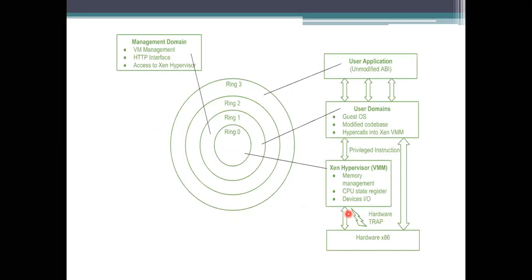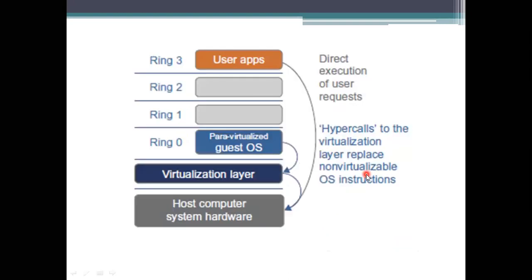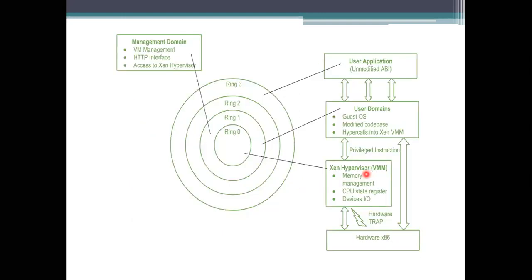So in previous diagrams I also mentioned rings. What are these rings for? We need to know. Here this ring is for the Xen hypervisor, the VMM. If you see what it is using, the para-virtualized guest operating system, it is indirectly specifying a hypervisor there. What they will do here is take care of memory management, the CPU processing registers, the devices that are connected, and also place the hardware traps. The hardware we are using is Intel x86.